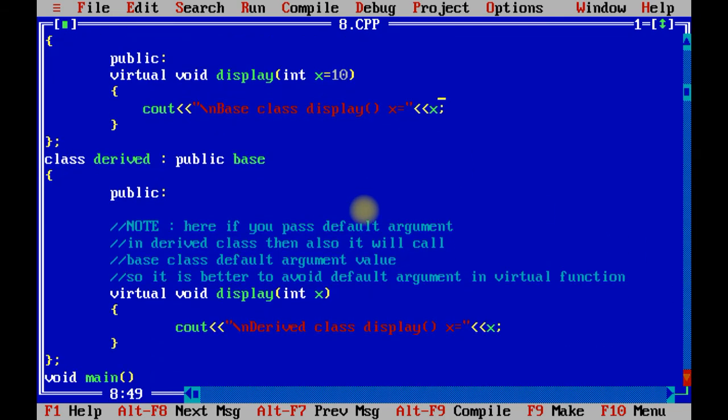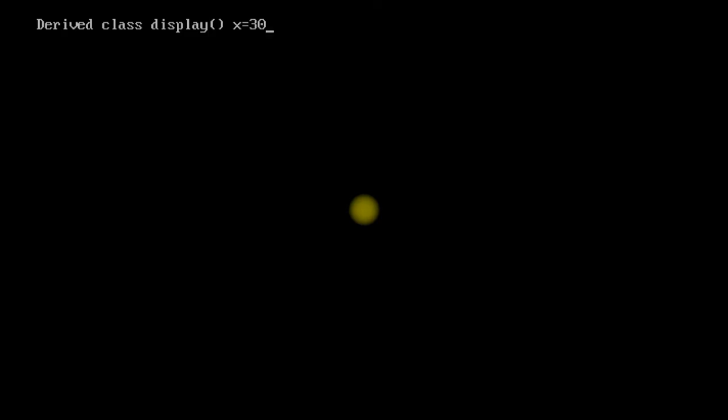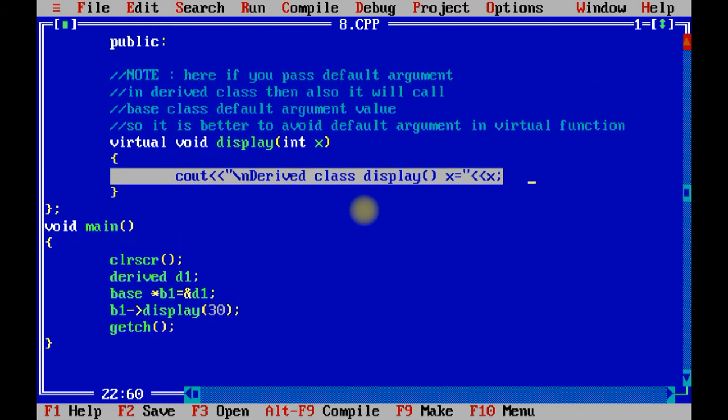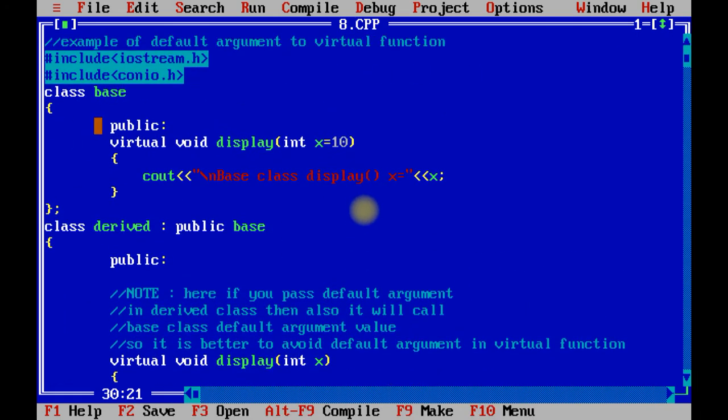Now suppose I pass 30 over here, in that case it will print 30 on the screen. How is 30 printed? Using the derived class display over here, because when you do not pass any argument, at that time it will call the default value which is passed by the base class.